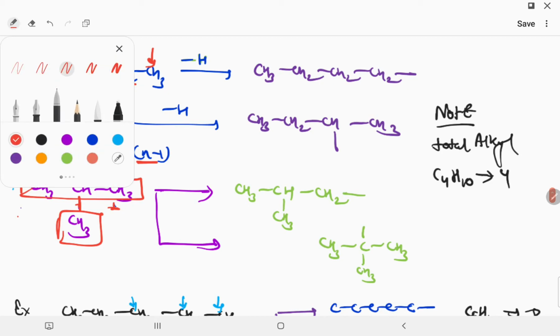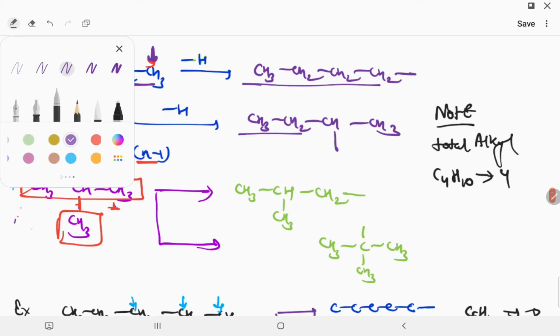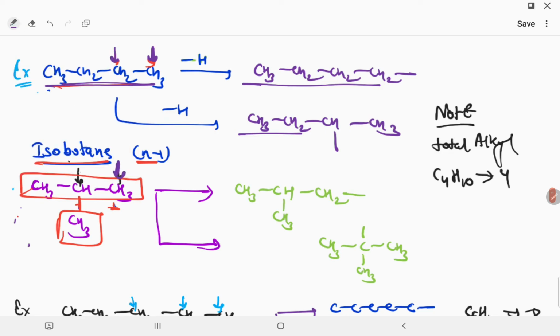Now understand, we have to make an alkyl group. An alkyl group is where we remove the H and make a different type of compound. So in butane you can see that we can make two types of alkyl. One is this, one is this, okay. And in isobutane we also make two types of alkyl group, one is this and one is this. So we make two alkyl groups of isobutane and two alkyl groups of normal butane. So the total alkyl groups of C4H10 are 4, okay.